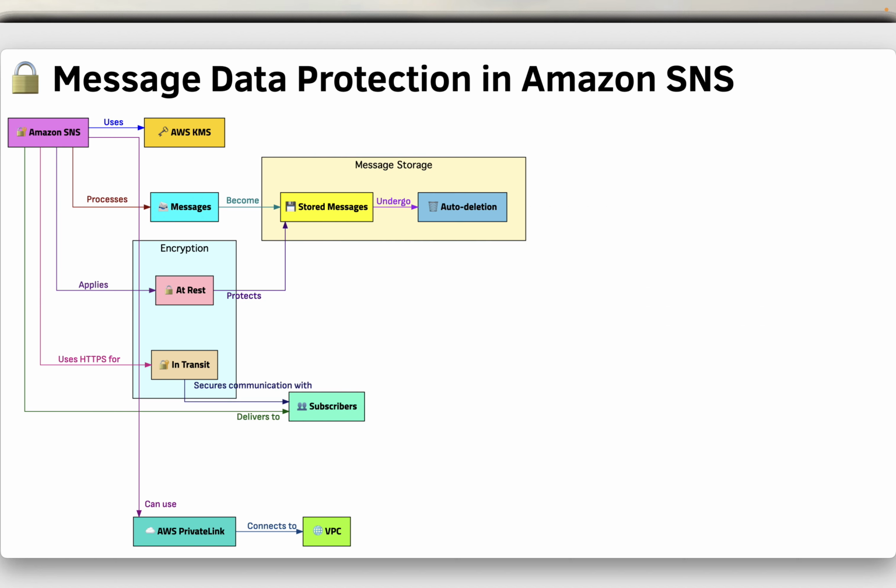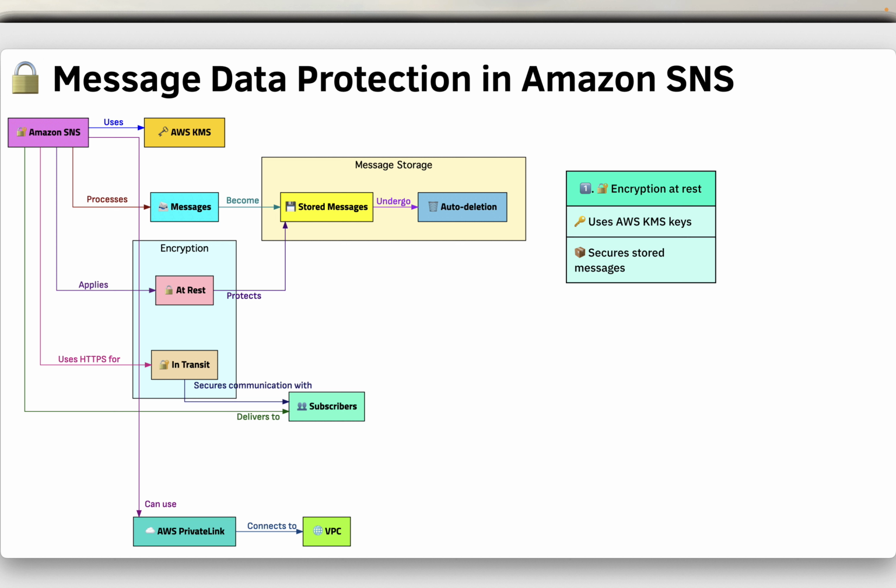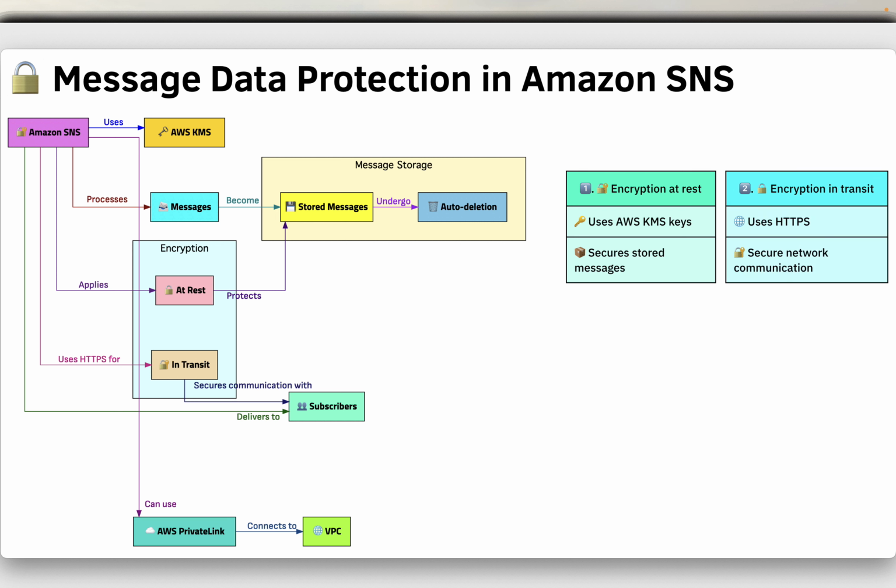Next feature is message data protection in Amazon SNS. Amazon SNS encrypts messages at rest using AWS Key Management Service KMS keys, providing an additional layer of security for stored messages. Messages are encrypted in transit between Amazon SNS and its subscribers using HTTPS, ensuring secure communication over the network.